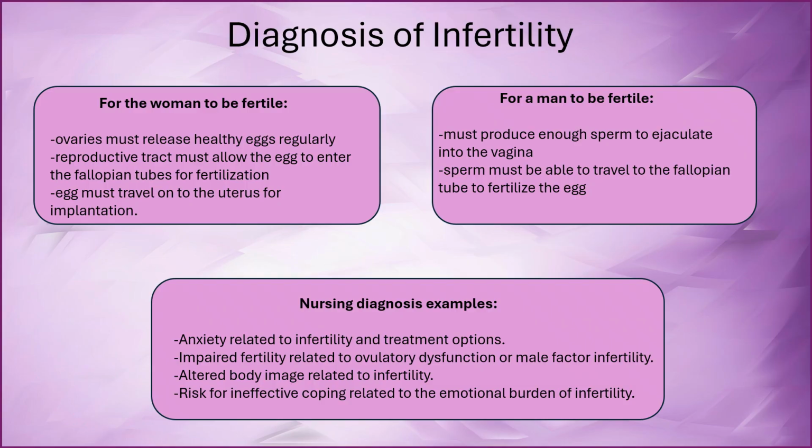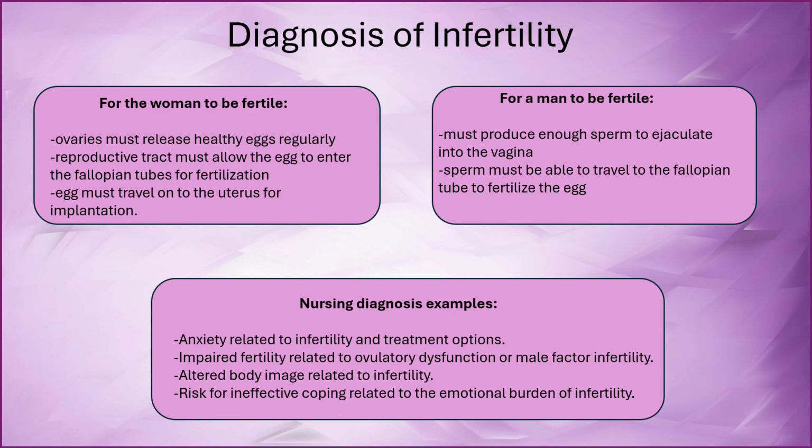Diagnosis of infertility. For the woman to be fertile, her ovaries must release healthy eggs regularly. Her reproductive tract must allow the eggs to enter the fallopian tube for fertilization, and the eggs must travel on to the uterus for implantation. For a man to be fertile, he must produce enough sperm to ejaculate into the vagina, and the sperm must be able to travel to the fallopian tube to fertilize the egg.